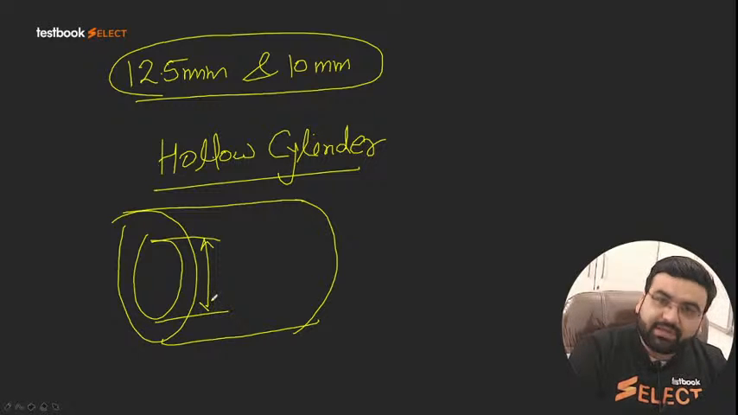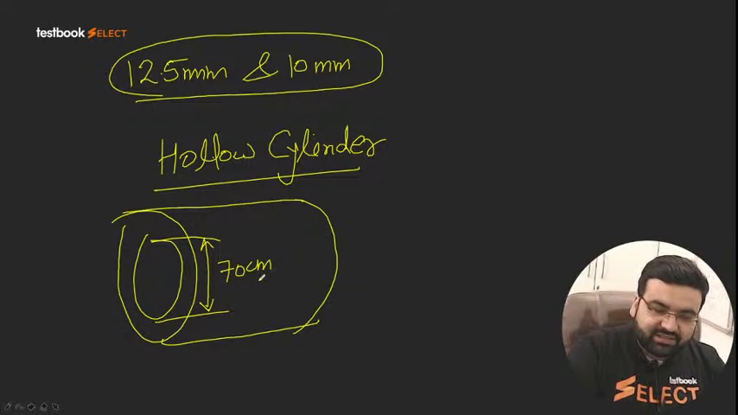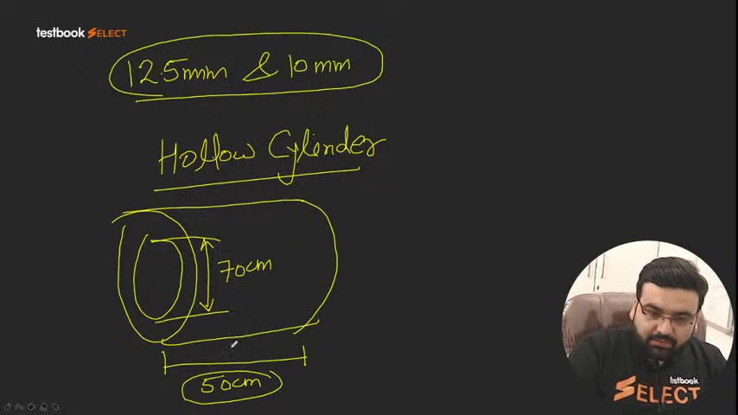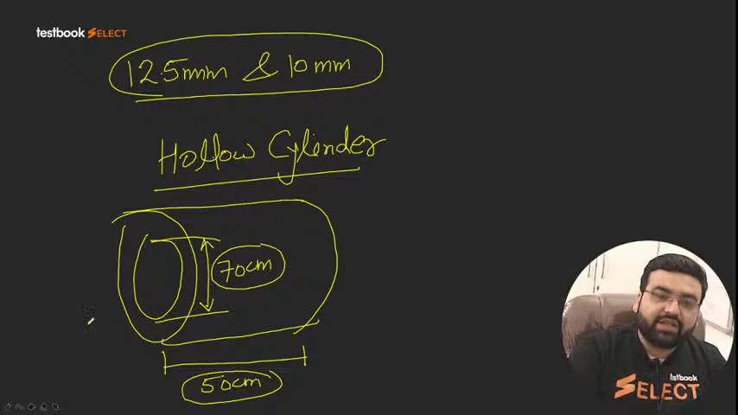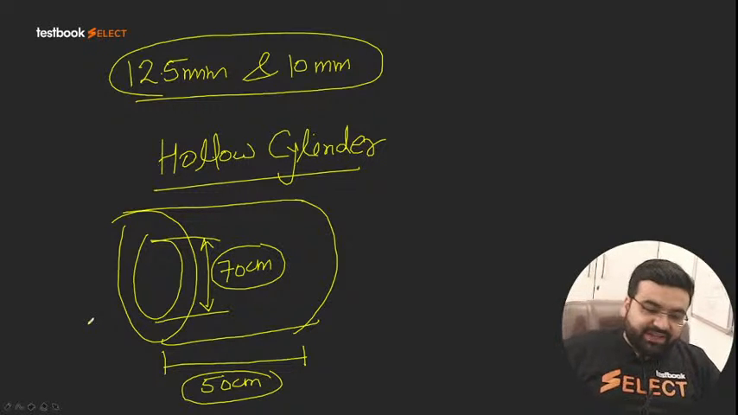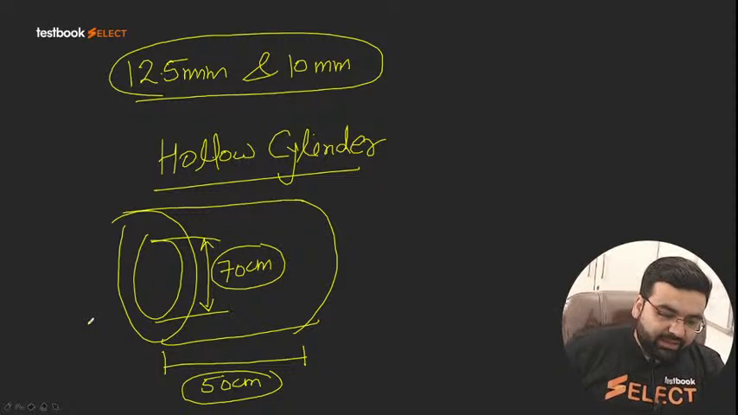It is important, it has been asked in one of the examinations. The inside diameter is nearly 70 centimeter, and the length of this hollow cylinder is nearly 50 centimeter. Remember these two dimensions very carefully: 70 centimeter and 50 centimeter.